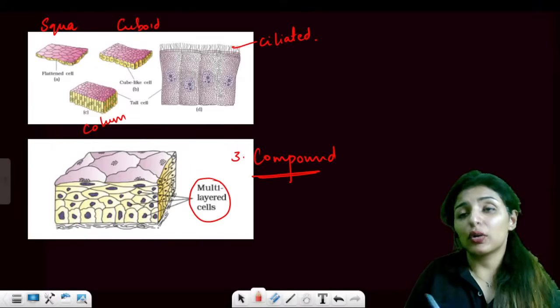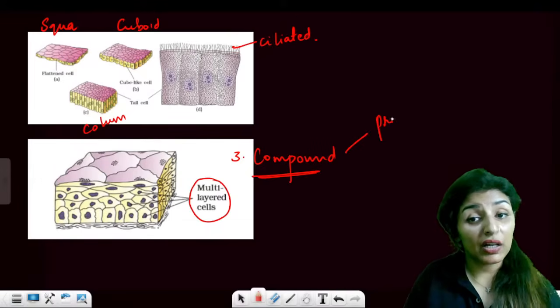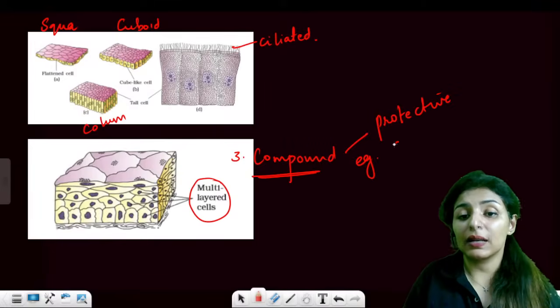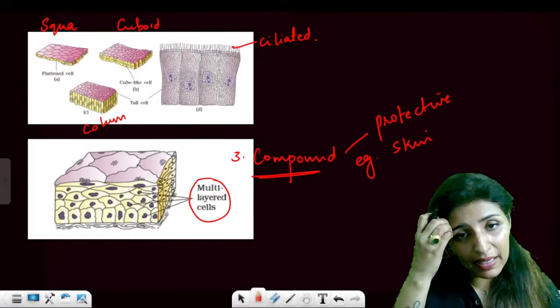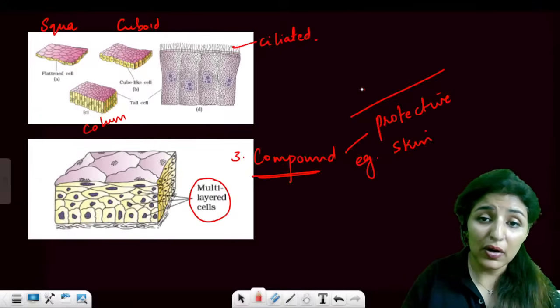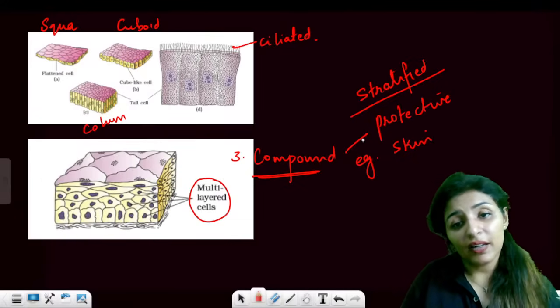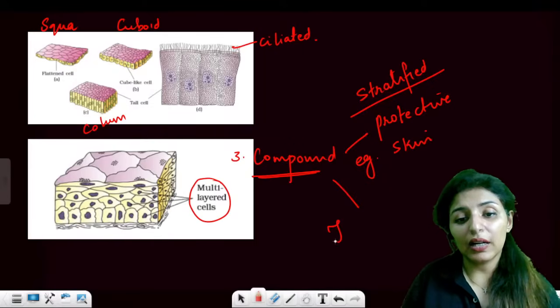Right. Now, talking about compound means they will be found in multiple layers, so they can be protective in nature. Your skin represents that. For example, skin. Is this clear? Now, compound epithelium can be basically of two types. It can be stratified if it is multi-layered. It can be stratified, then it will be protective. And second, we call it